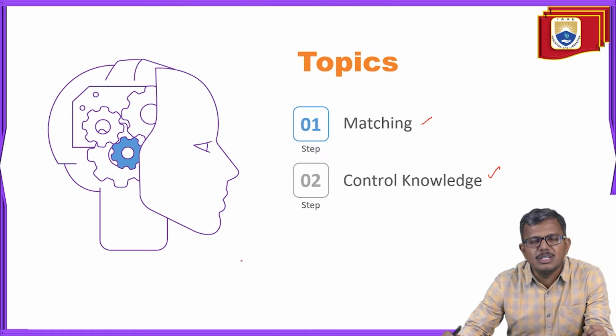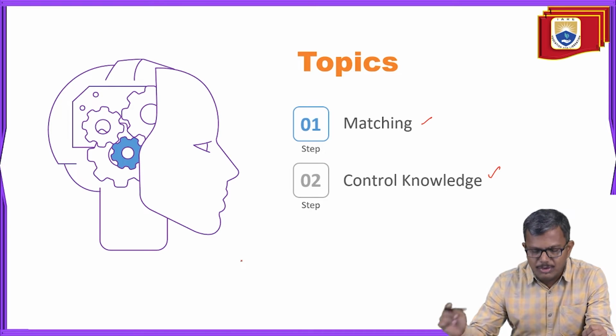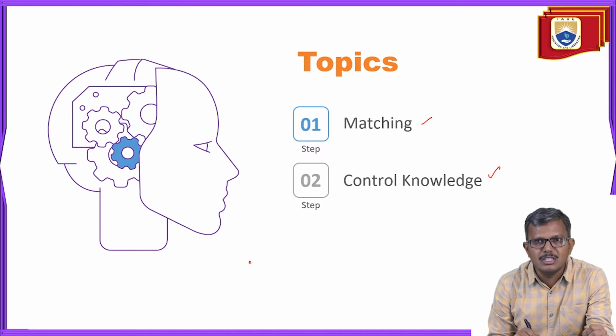Here the biggest question is, how can the AI agent, how can an AI program, shift from one state to another state, so that at the end it can reach the goal state? That is an important point. Why? Because if you consider the two points, the initial state and the goal state, we cannot directly say that we are going to jump from the initial state to the goal state. In most applications, it may not be possible.